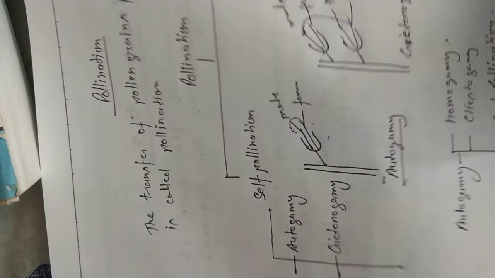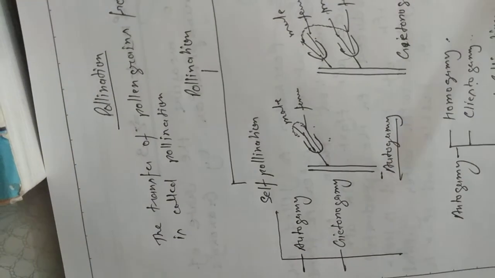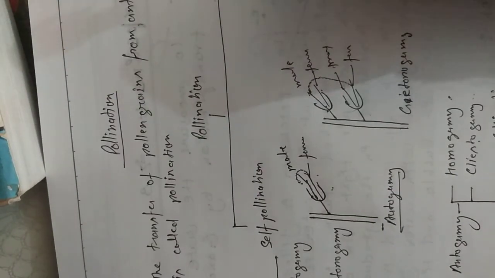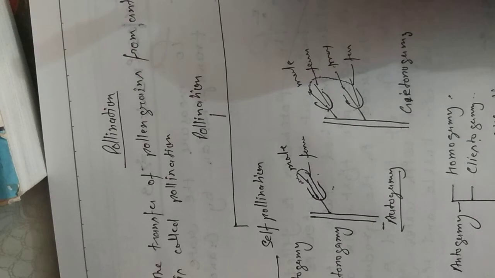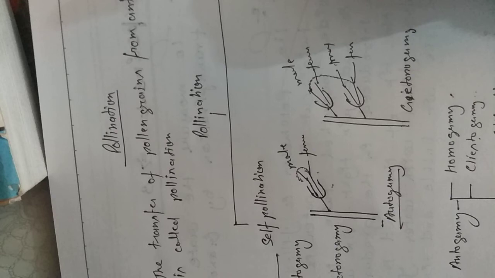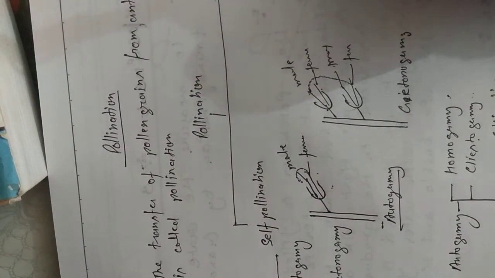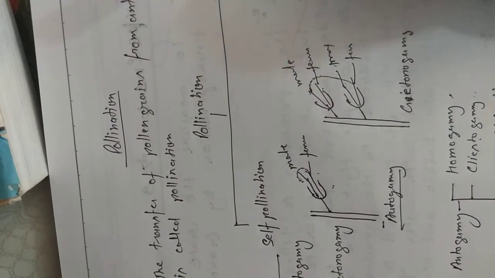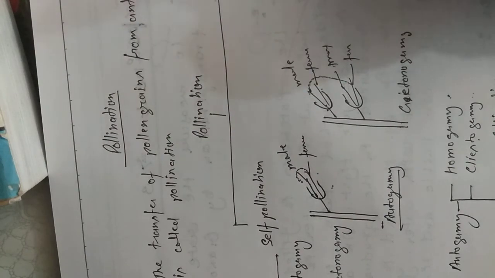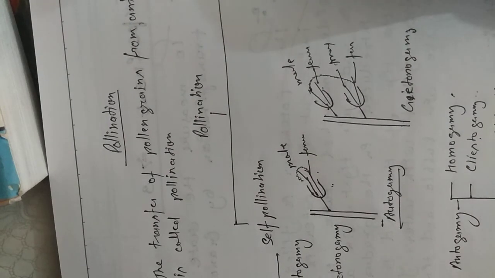Next is cross pollination. Cross pollination means the transfer of pollen. First look at this place. Here are two plants. This is a flower, this is the male, and this is a female flower.